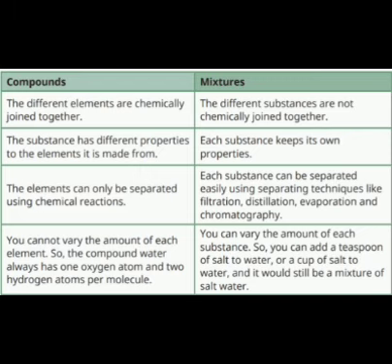All right. A material composed of two or more substances is a mixture. Remember, we said substance can be element or compound. Now, if one material has a compound and an element in it, or it has maybe two compounds, one element, or whatever, it is a mixture.